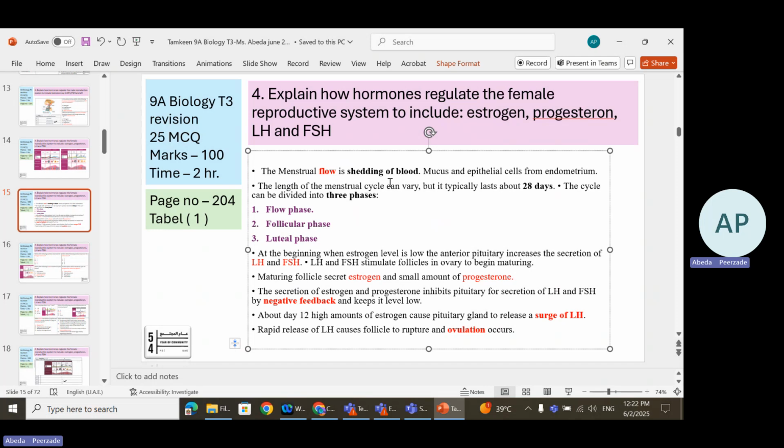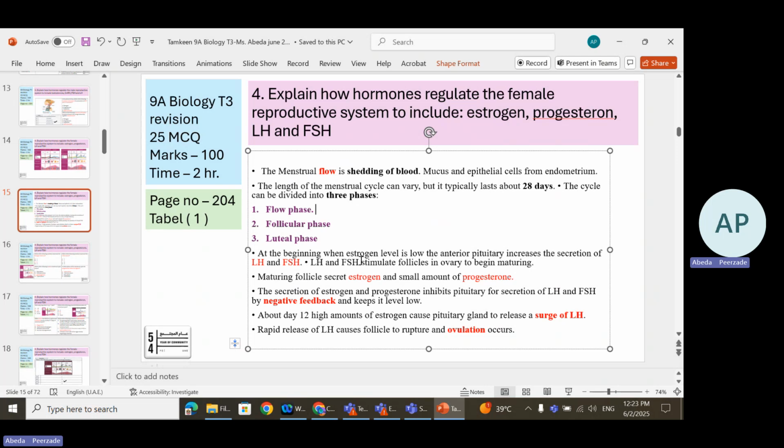It is the shedding of blood, mucus and epithelial cells from the endometrium. That's the wall of the uterus. The length of the menstrual cycle can vary, but it typically lasts about 28 days. The cycle can be divided into 3 phases: flow phase, follicular phase, and luteal phase. The flow phase lasts for 1 to 5 days.